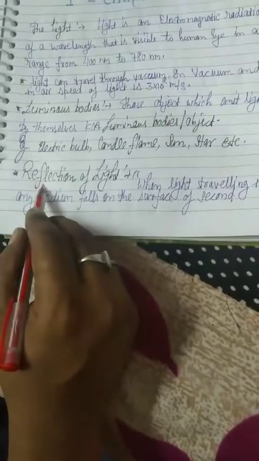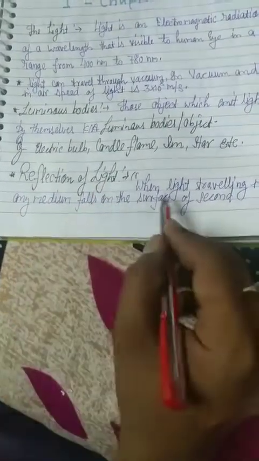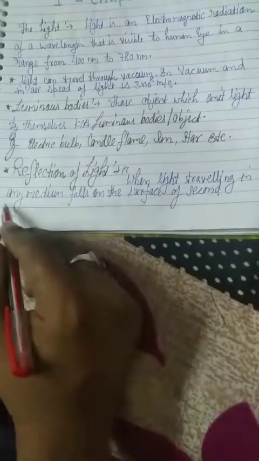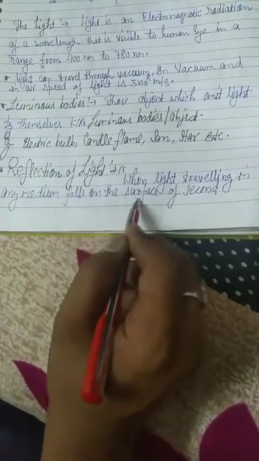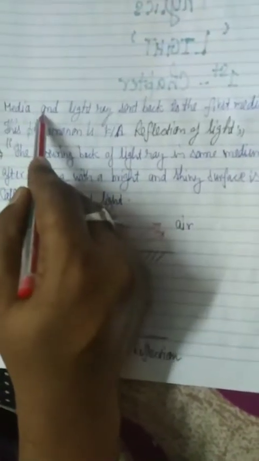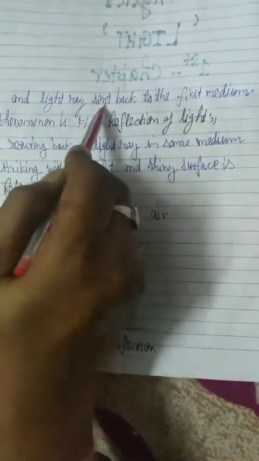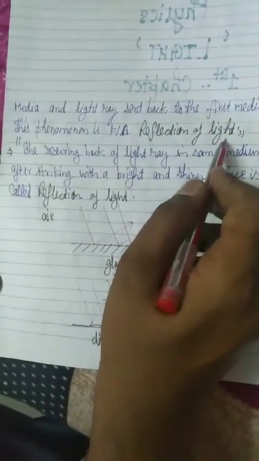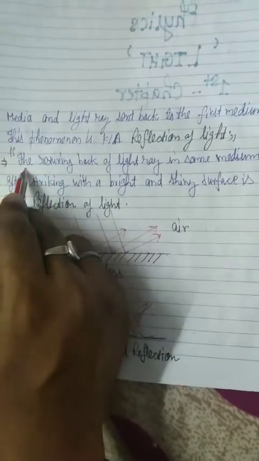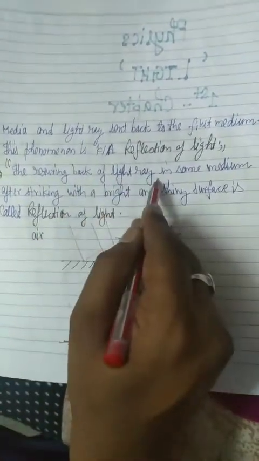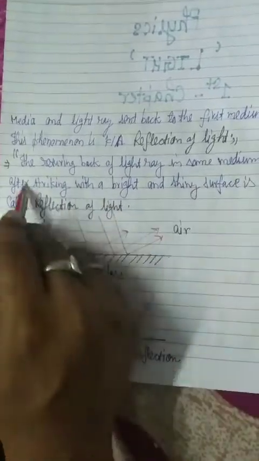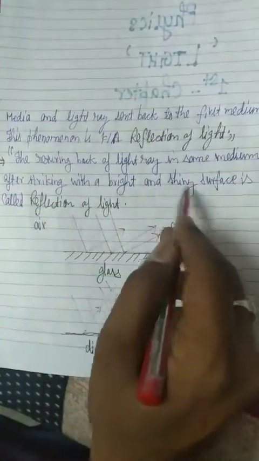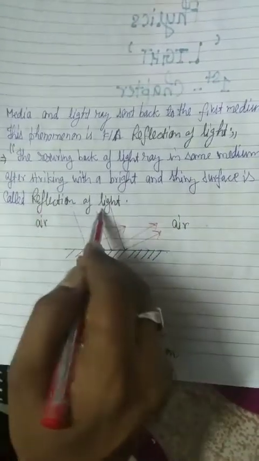Second point: reflection of light. When light travelling in any medium falls on the surface of a second medium, and the light ray is sent back to the first medium, this phenomenon is called reflection of light. Or, second definition: the returning back of the light ray in the same medium after striking a bright and shiny surface is called reflection of light.